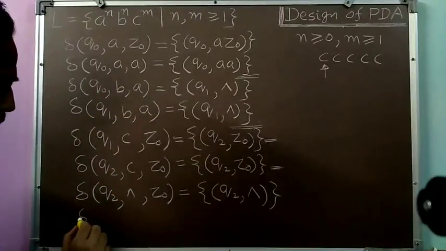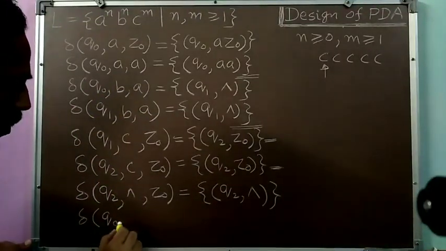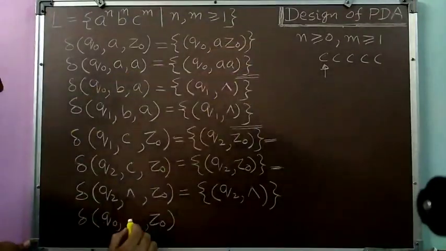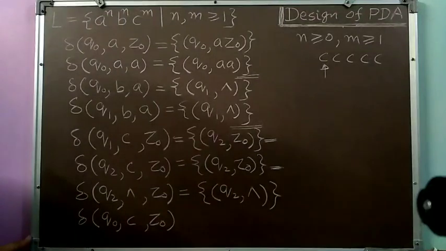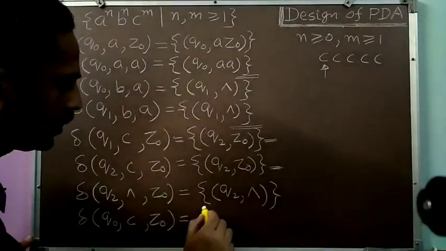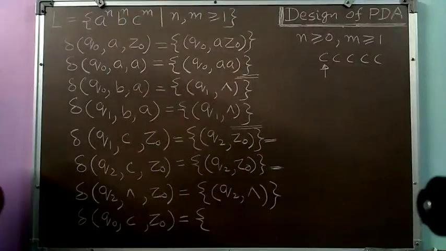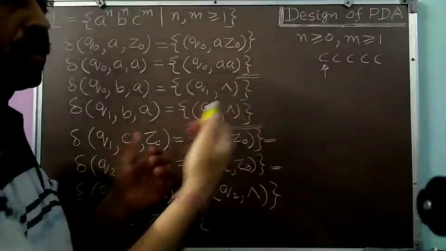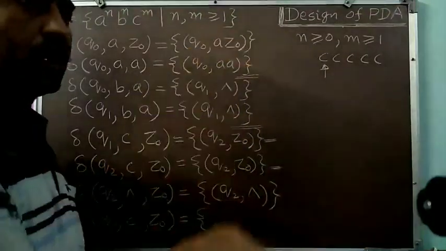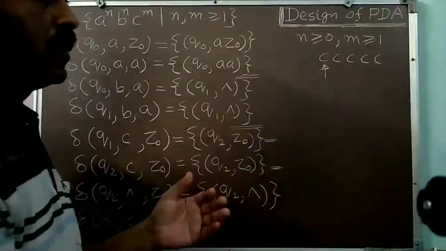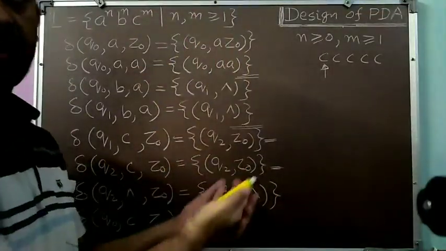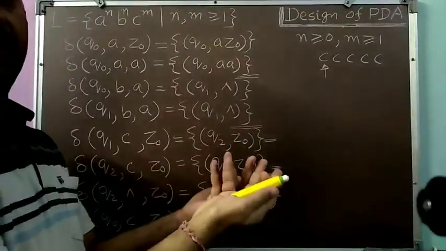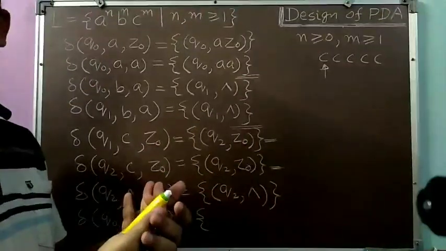So delta Q0, Z0, this is the situation initially, and we will be reading our first C. What action should we take? Because no A's and no B's are present, we were to match the number of A's and B's. That's why we were pushing A's, and corresponding to each B, popping one A. That operation is not required here. Simply for C's, we were to consume the C's. So here also we will consume the C's.